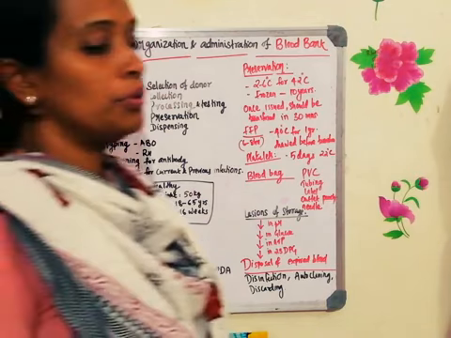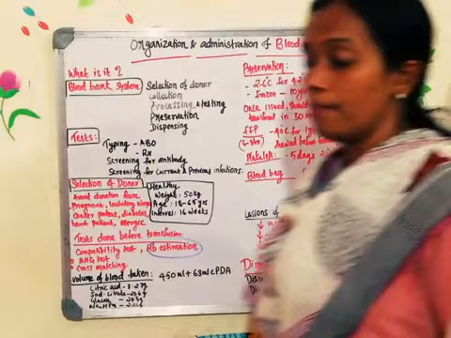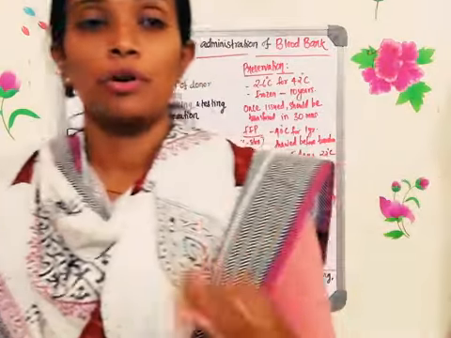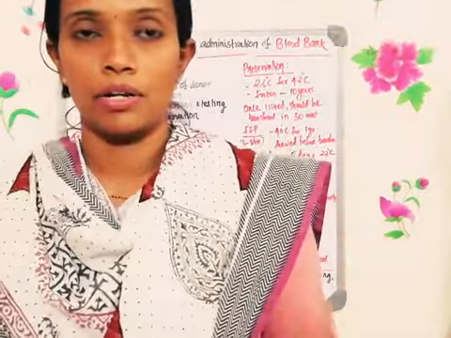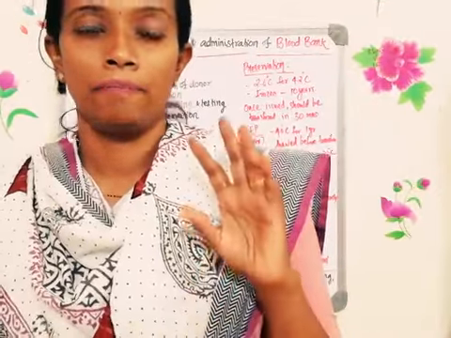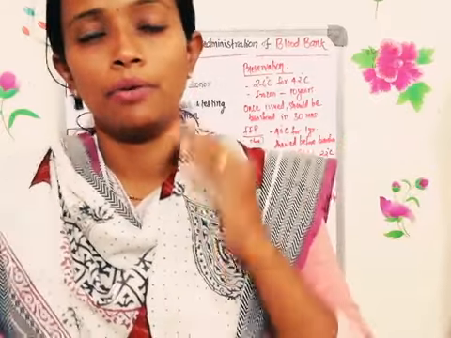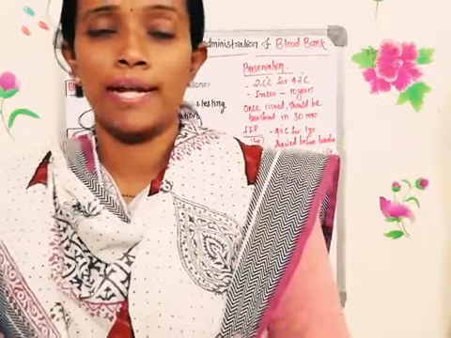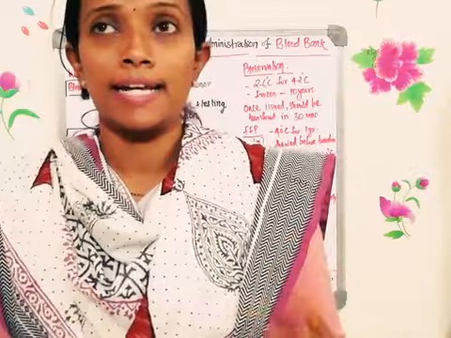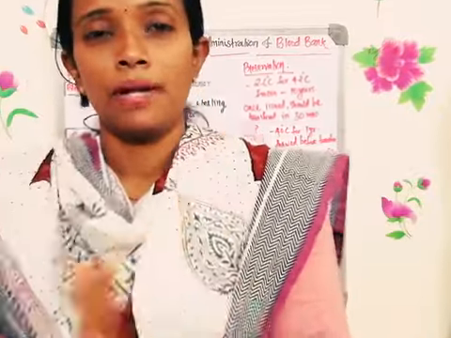Now, how do they preserve the blood? The blood will be preserved if it is whole blood. Remember that every time you need not go for the entire blood transfusion. Depending on the need, for example, some people will have anemia. They need only the RBC. They may not require platelets or WBC. In that case, instead of transfusing the entire blood, the components of the blood will be separated.